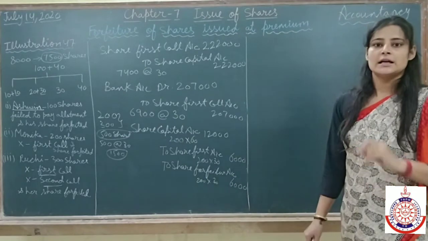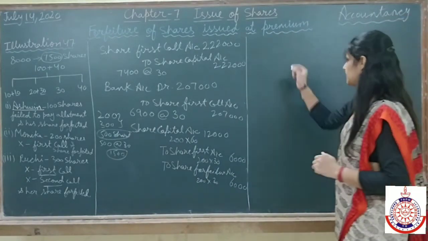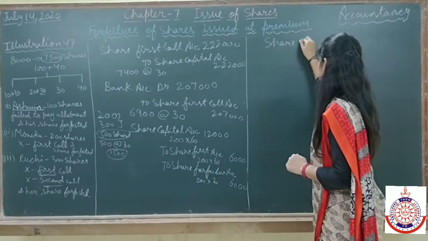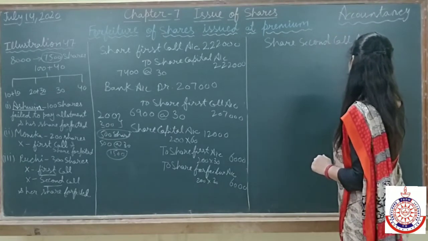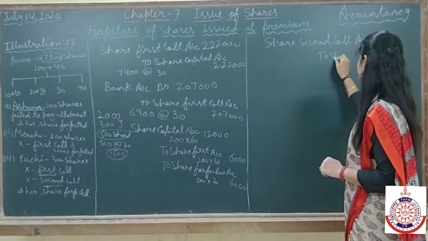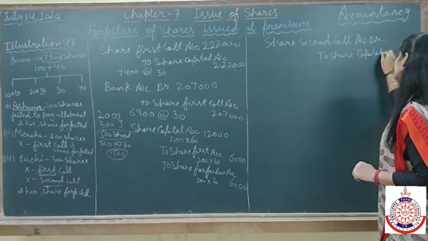Next is amount due on final call or second call. Entry will be share second call account debit to share capital account. Amount due on second call.